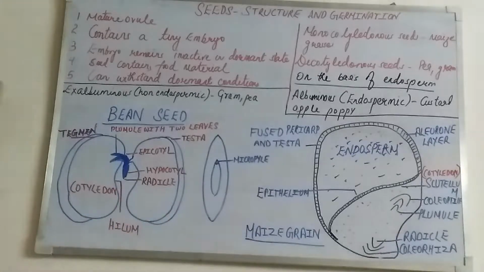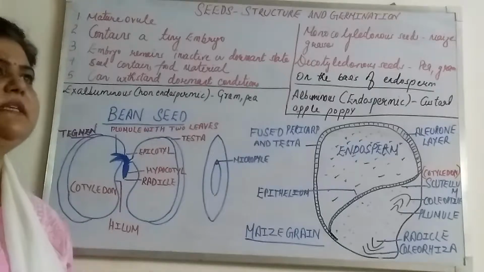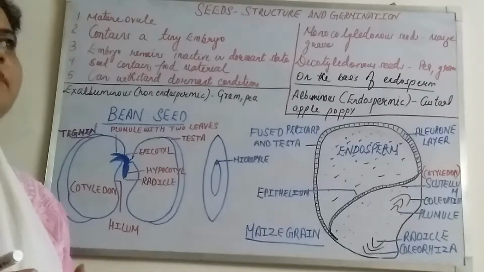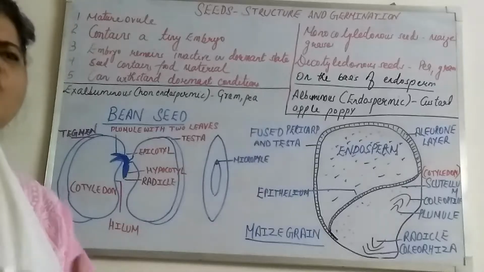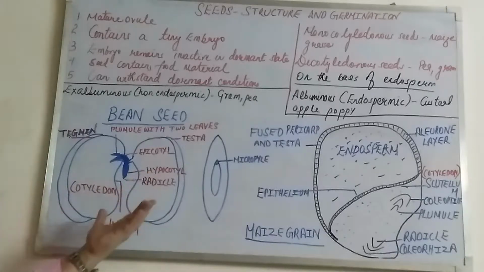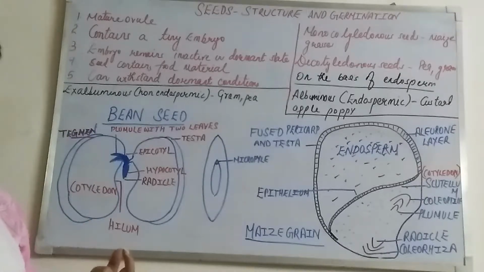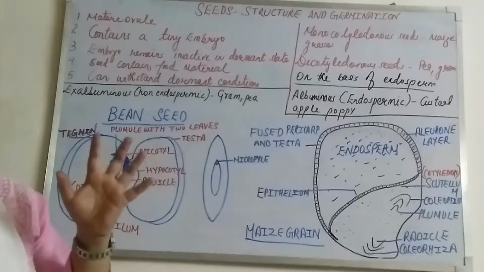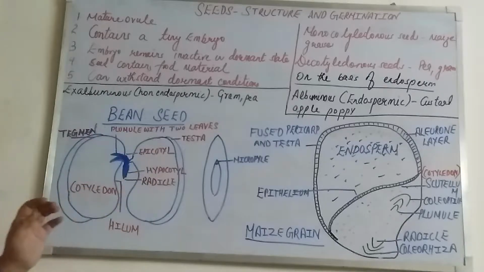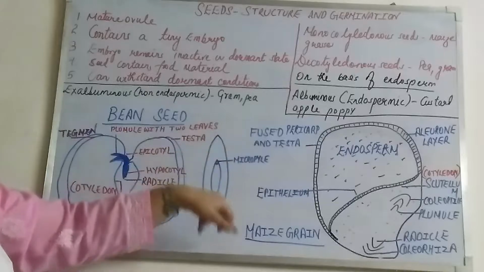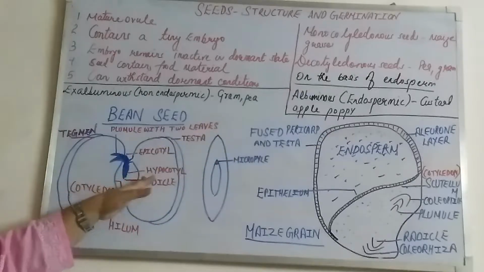Alright, let us start with the bean seed first. I will be explaining the structure of the bean seed, starting with the external structure. There are so many types of bean seeds, like lima bean and French bean, but they all have the same structure. They all are kidney shaped, and on the concave side, they have the hilum.